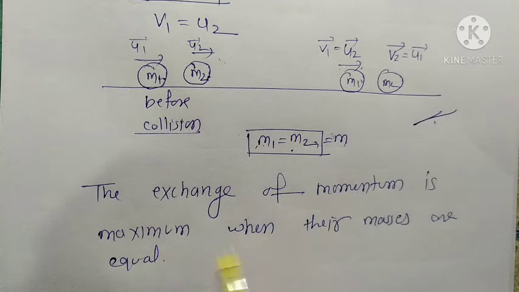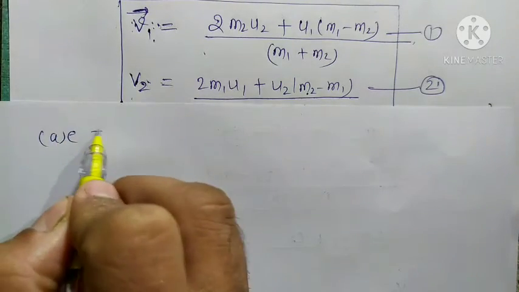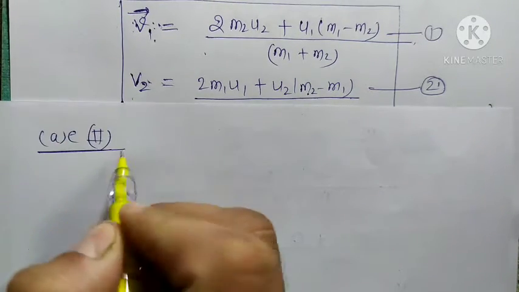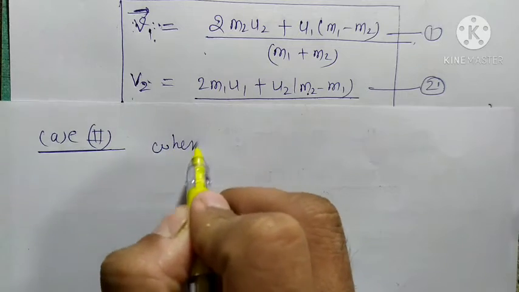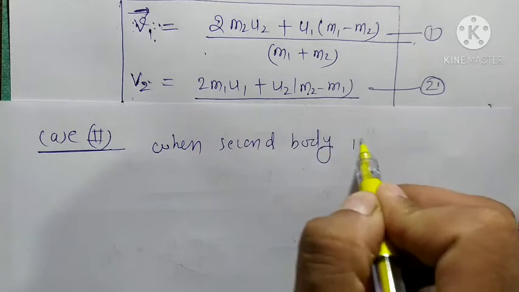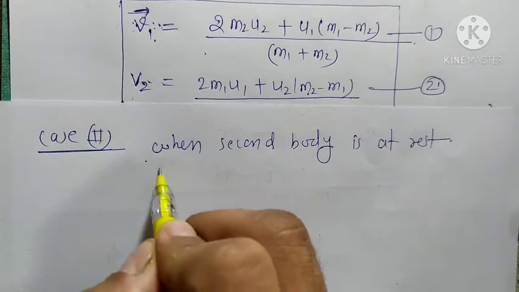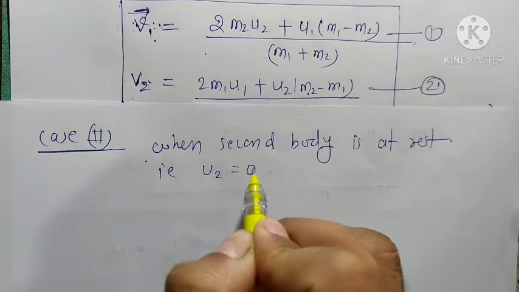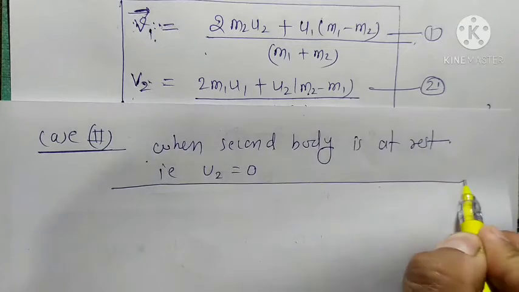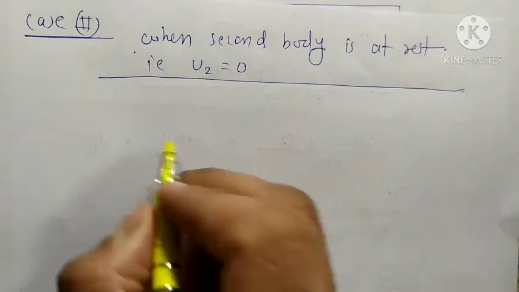Now we discuss case number 2. In case number 2, the second body is at rest, I mean u2 is equal to 0. So here we take the second body at rest.